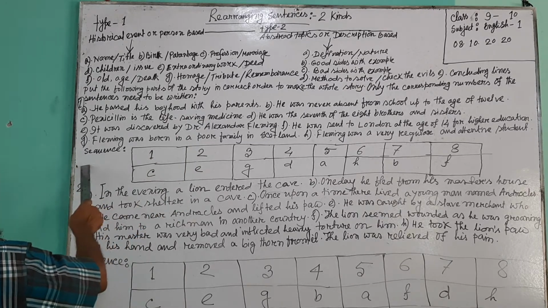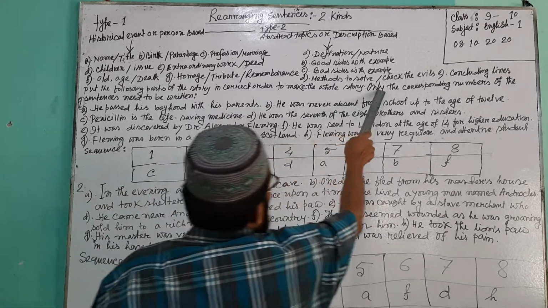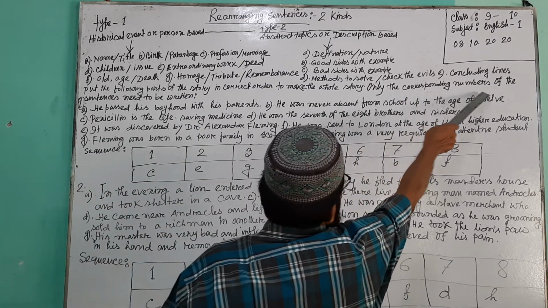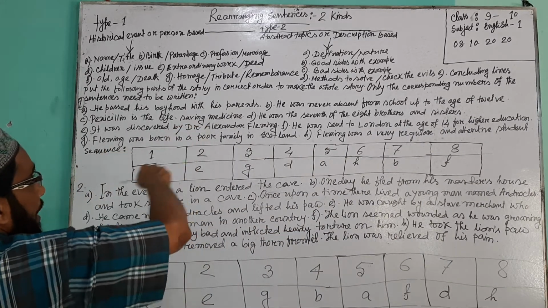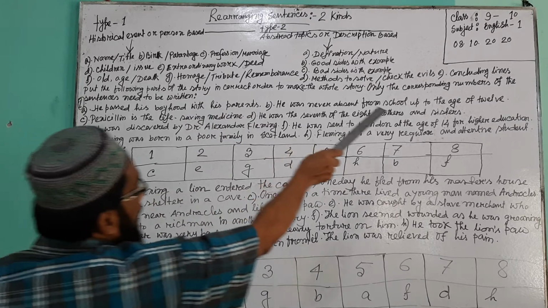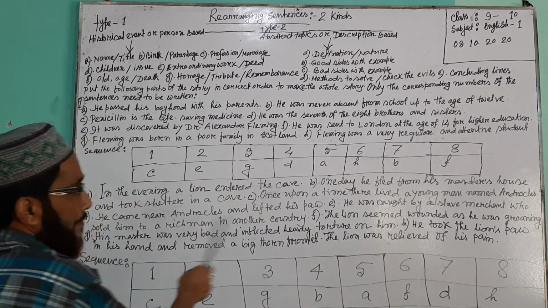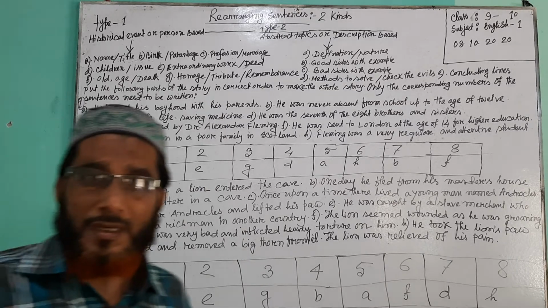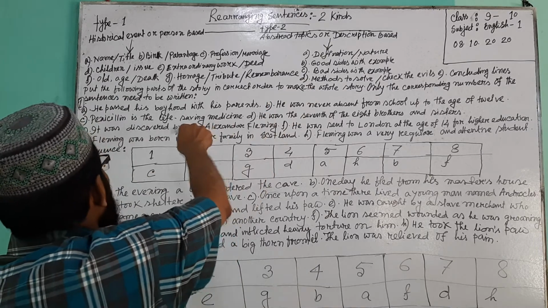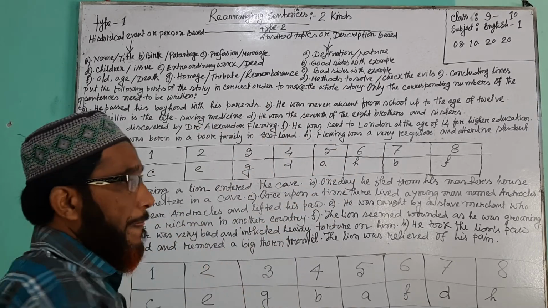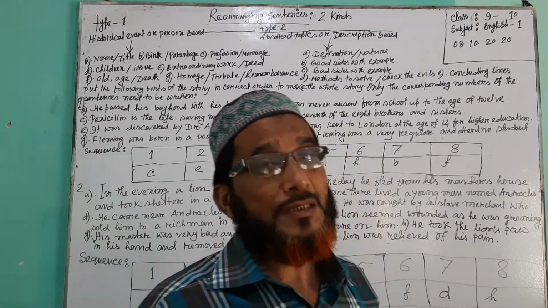You have to write it into a sequence, because only the corresponding numbers of the sentences need to be written. You have no need to write all the sentences. Only the corresponding numbers of the sentences need to be written. This is final. Okay, I have finished this rearranging sentence.